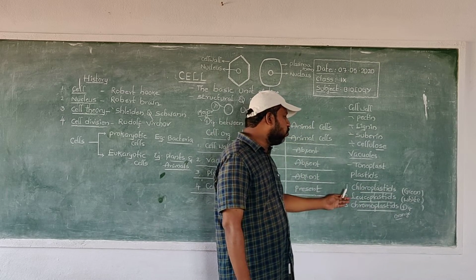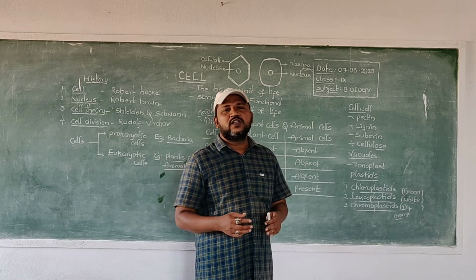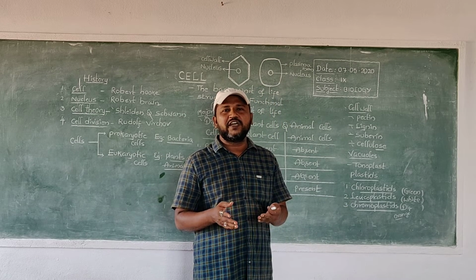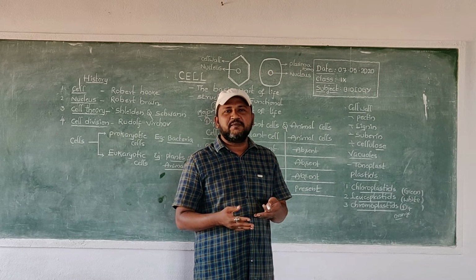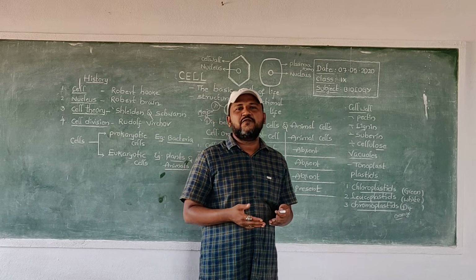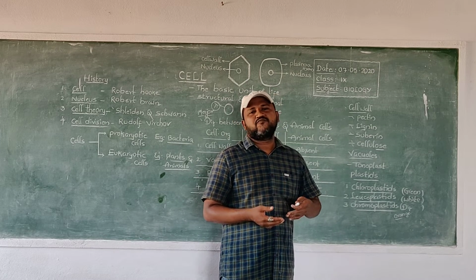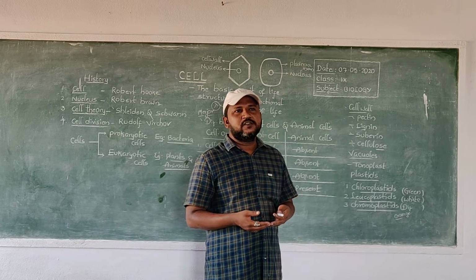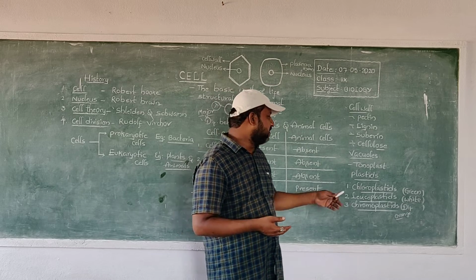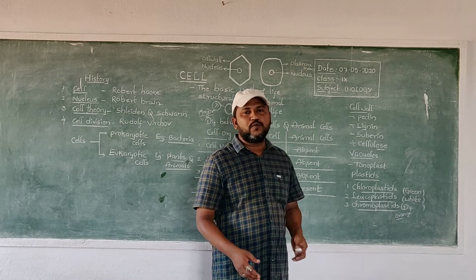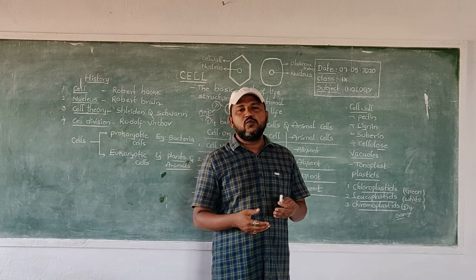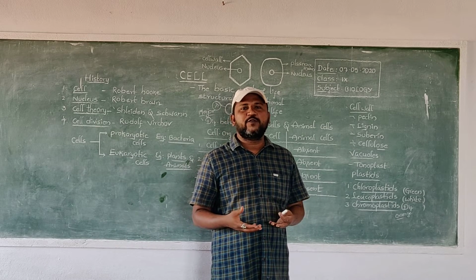Second one, leucoplastids. The term leuco means white. Some cell organelles present in a plant consist of white color plastids. These white color plastids are called leucoplastids. And then chromoplastids. Chromo means different colors.